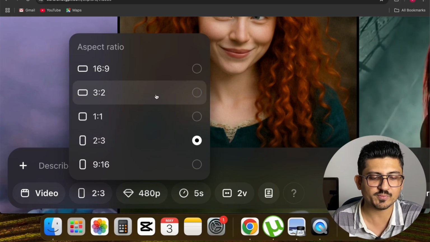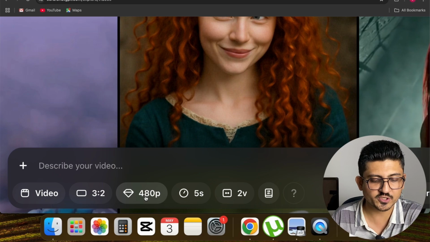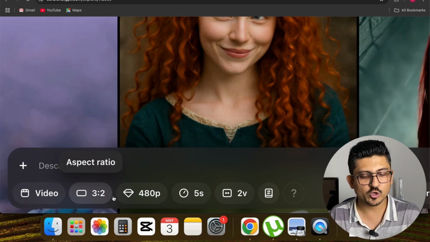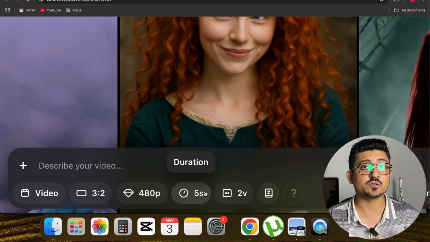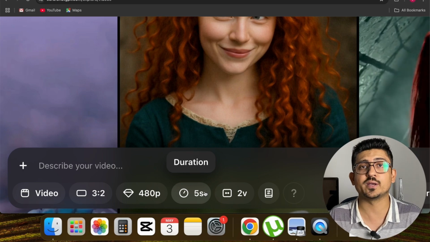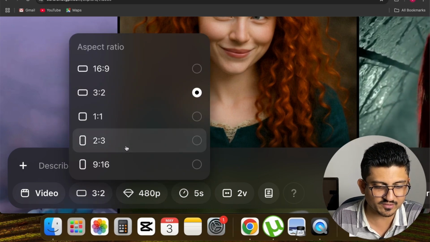Like if I just put 3:2, it will generate a video in a landscape form, right? The next option is for resolution, and the next one is for duration. Let's just keep it 3:2, 480p and a 5-second video, because if we increase the resolution and timing of that video, it will take more time to generate, right? So let's just revert this option as well, so we can get the video instantly.